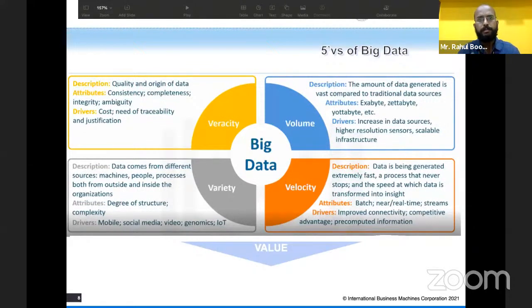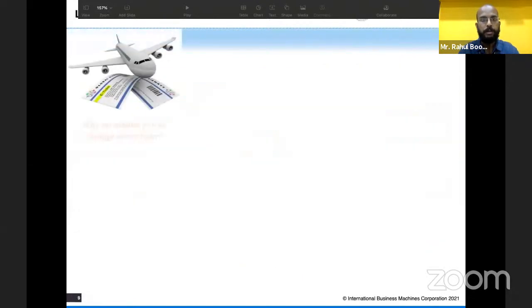Veracity is what amount of data you can use. There is a lot of data wherever you see. If you go to a market, whatever you see and perceive becomes data, information. But what information you can exactly use for your organization to develop, that is called veracity. So how much of it can be used.